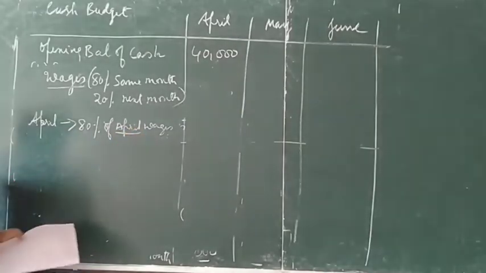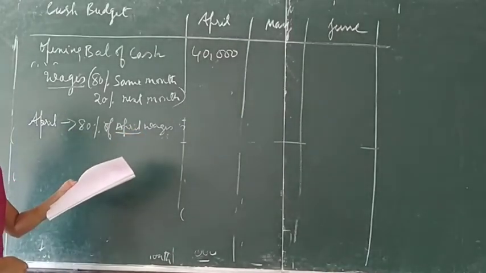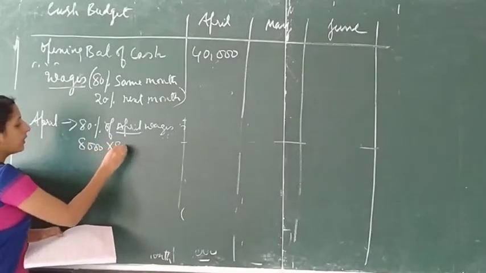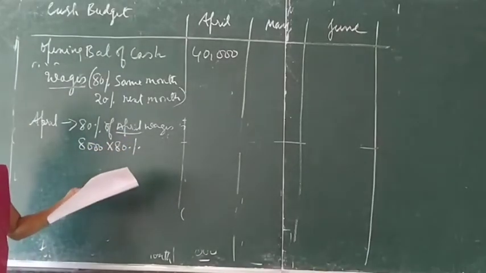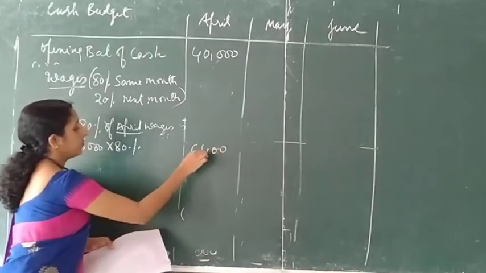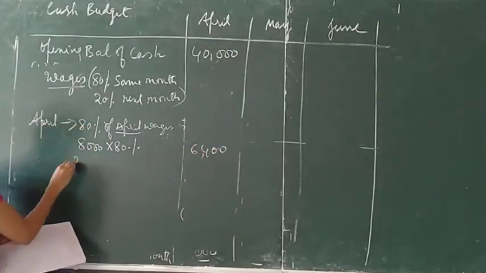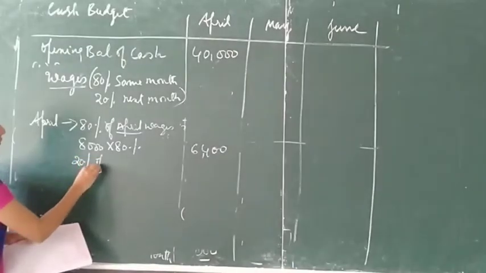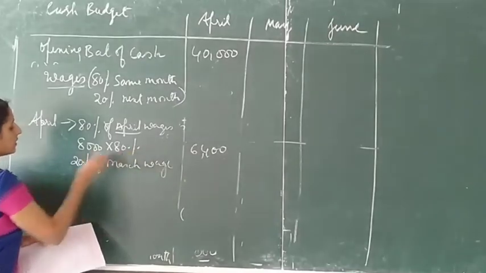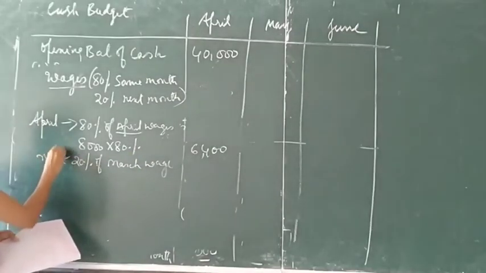April wages is 8,000 into 80%, that will be 6,400. 20% of March wages, because this is the next month.